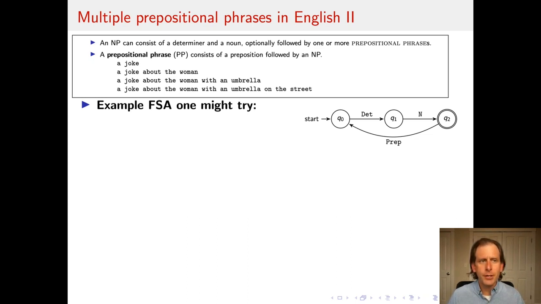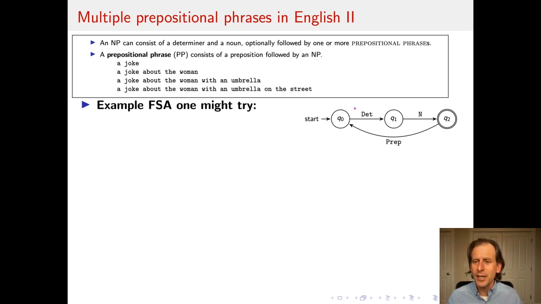We've observed empirically that a noun phrase can consist of a determiner and a noun, optionally followed by one or more prepositional phrases. And furthermore, we see this prepositional phrase, we say it's a preposition followed by a noun phrase, giving an infinite sequence of prepositional phrases. What about a finite state model? So I asked you to try doing this. This is one that you might try. This is a very simple model.